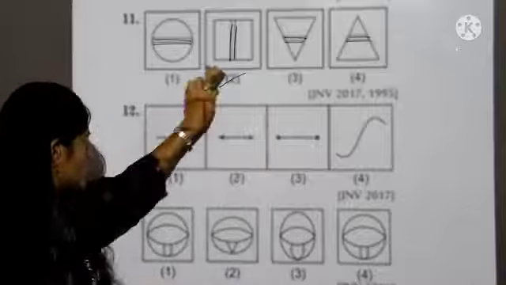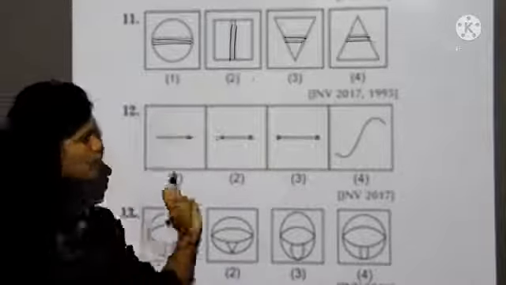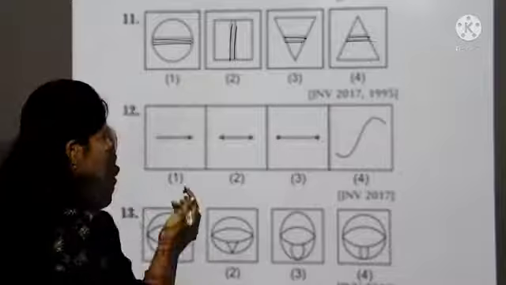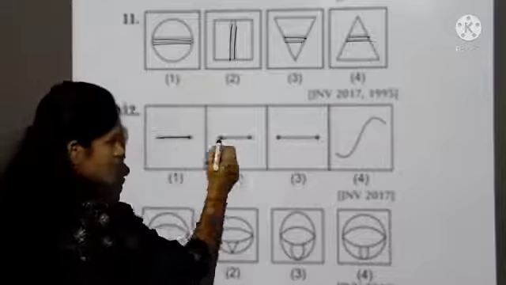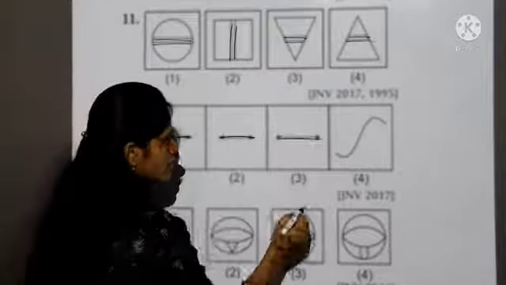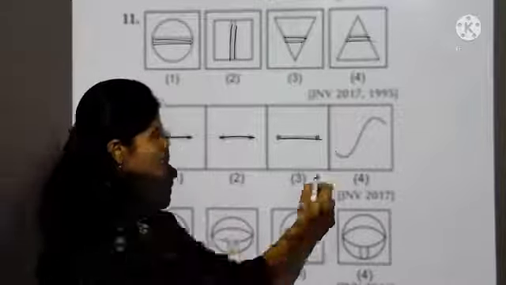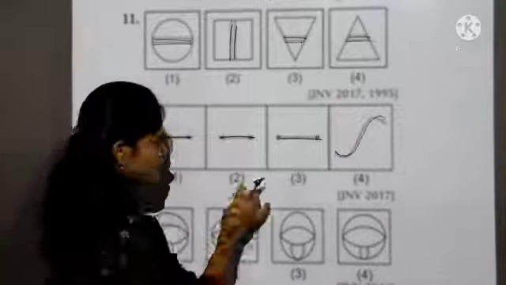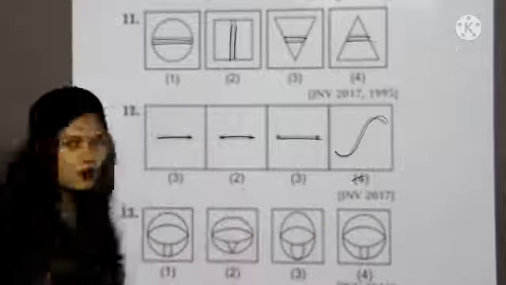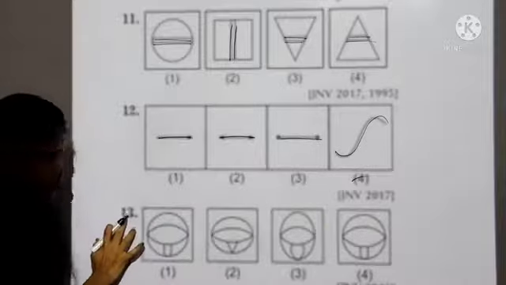Let's take 12th question. First you observe all the figures carefully. First box having straight line, second straight line, third straight line. Only fourth is having curved line. So which is different from others. So answer is 4.